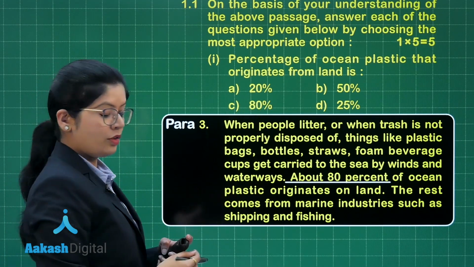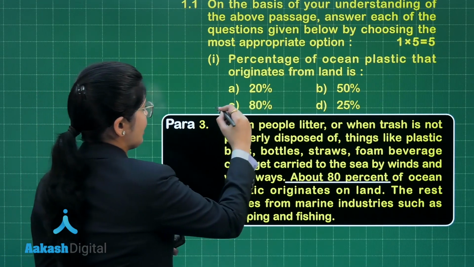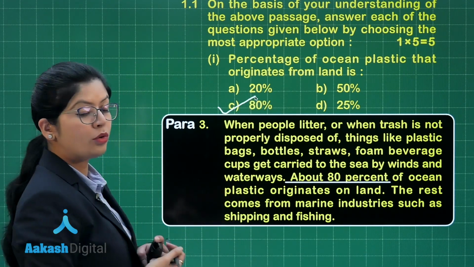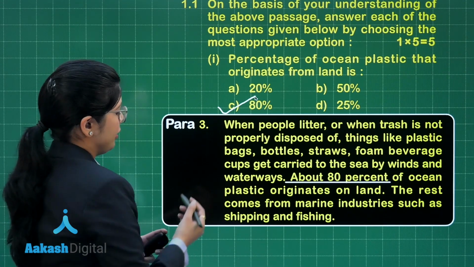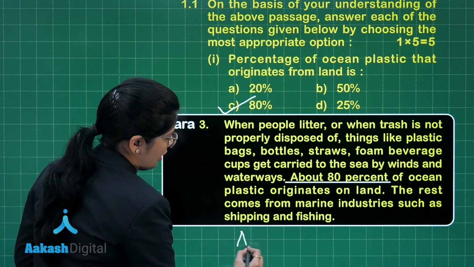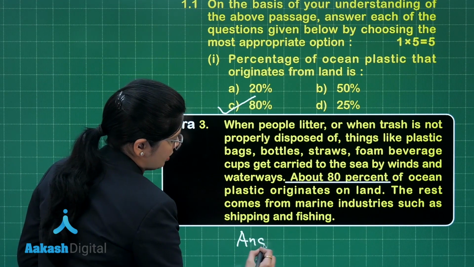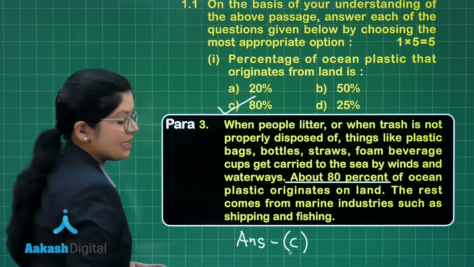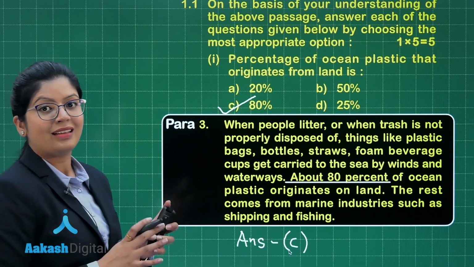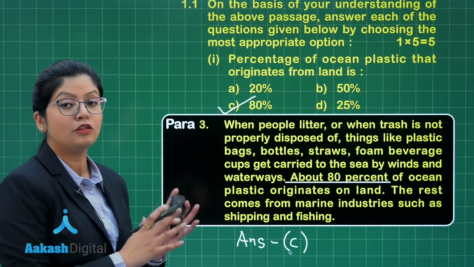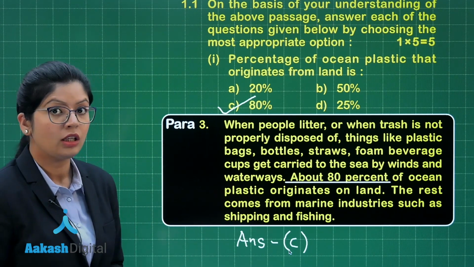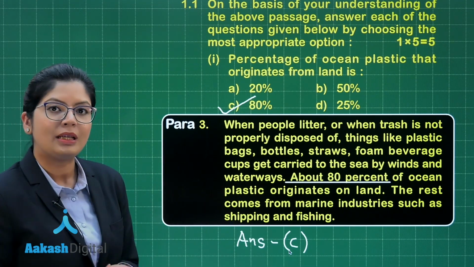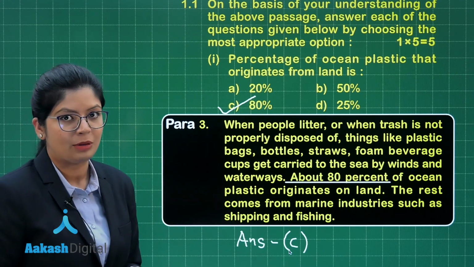Among the 4 options, option C clearly states that 80% of ocean plastic originates from land. Therefore, I can easily say that the most appropriate answer for this question is option C. For this option, you will get 1 mark if you mention it in your answer sheet. Even if you do not write 80%, you write C, that will be marked correct in your examination.